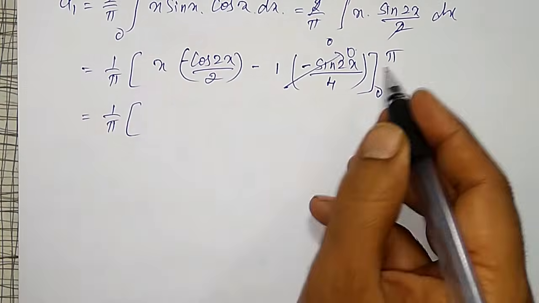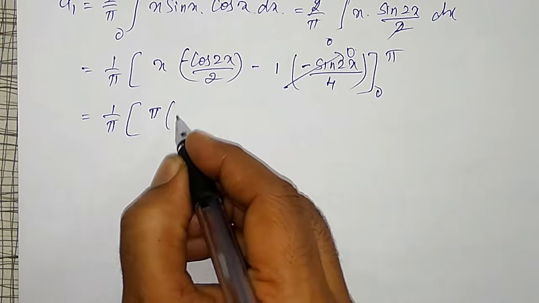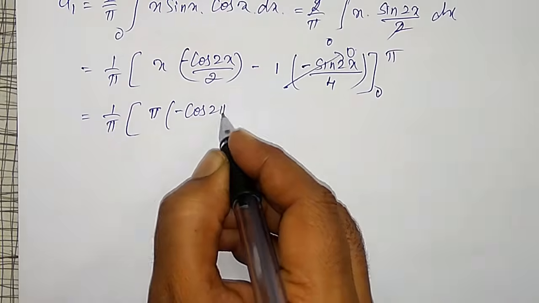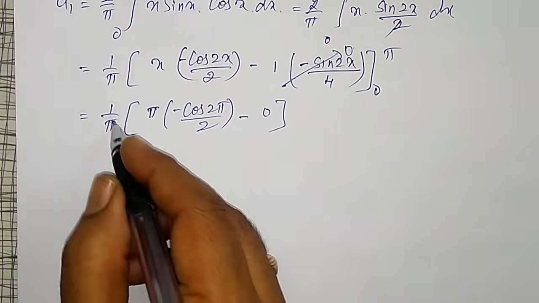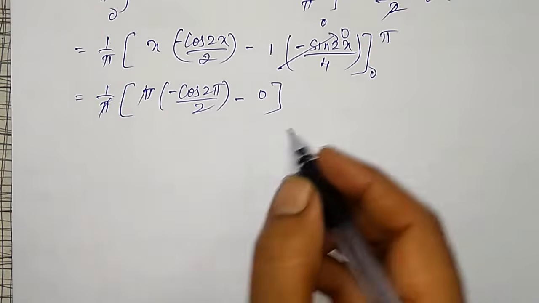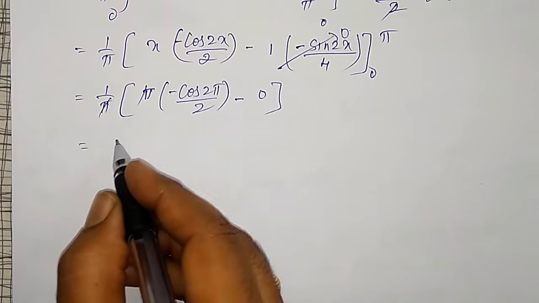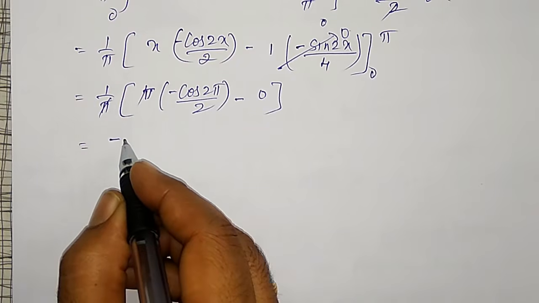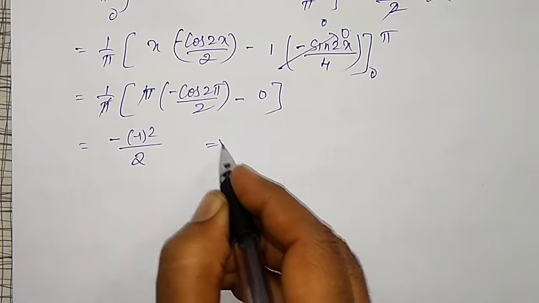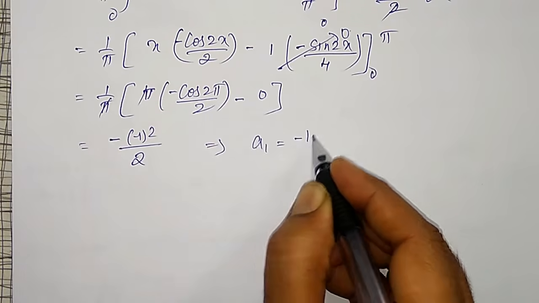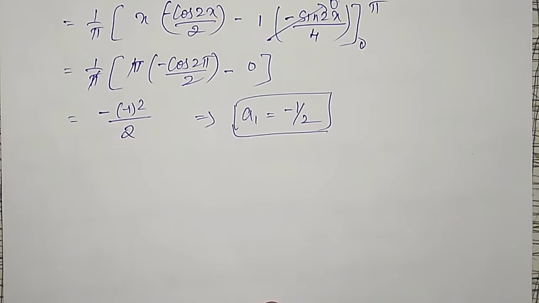1 by pi, upper limit x equal to pi into minus cos of 2 pi divided by 2, minus x equal to 0 terms, it cancels, which is equal to minus cos 2 pi will become minus 1 raised to 2 divided by 2, which implies a1 is minus 1 by 2. a1 value is minus 1 by 2.